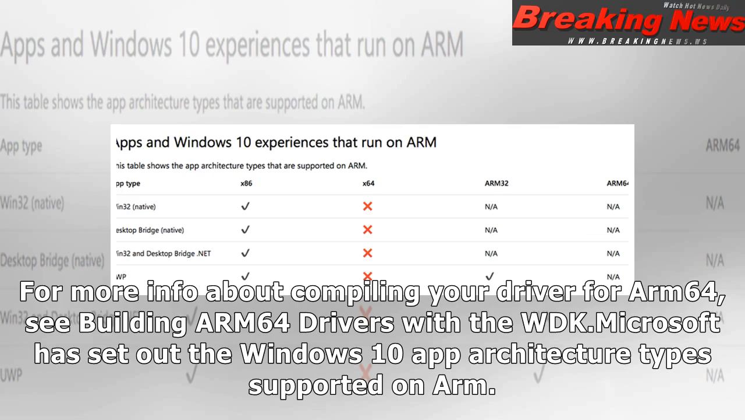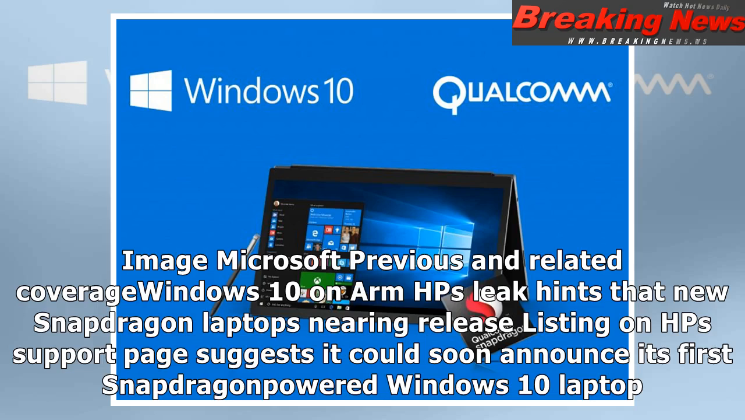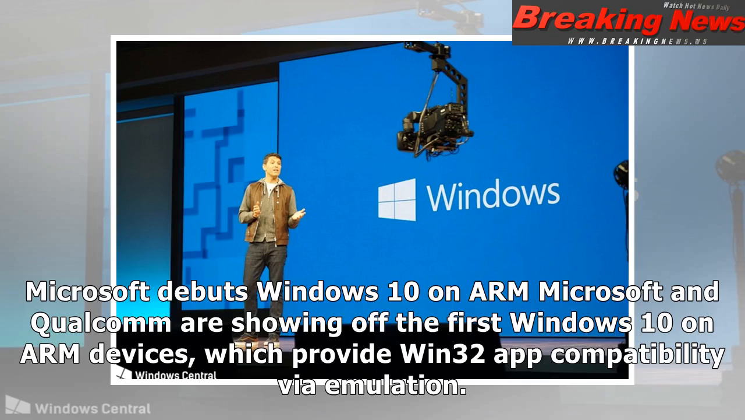Microsoft has set out the Windows 10 app architecture types supported on ARM. Image: Microsoft. Previous and related coverage: Windows 10 on ARM: HP's leak hints that new Snapdragon laptops nearing release. Listing on HP's support page suggests it could soon announce its first Snapdragon-powered Windows 10 laptop.